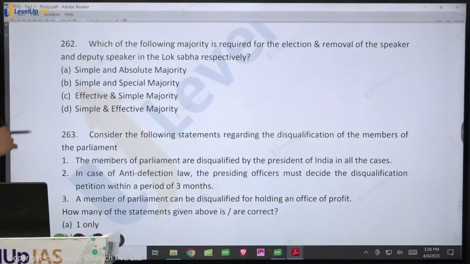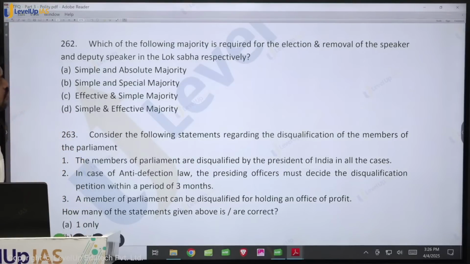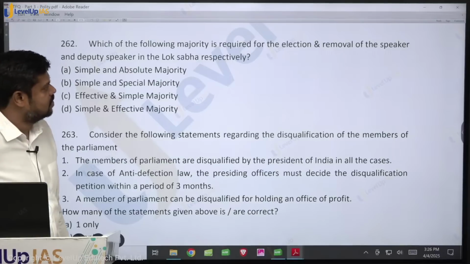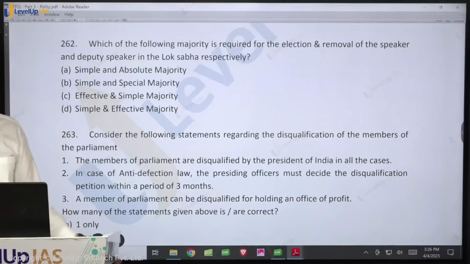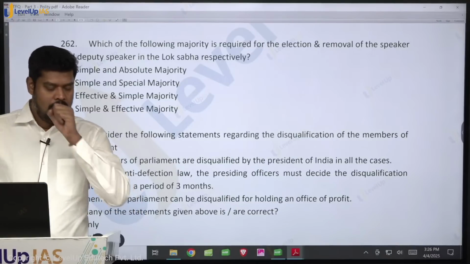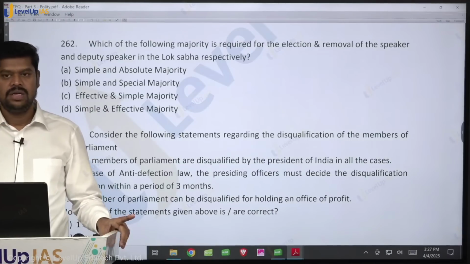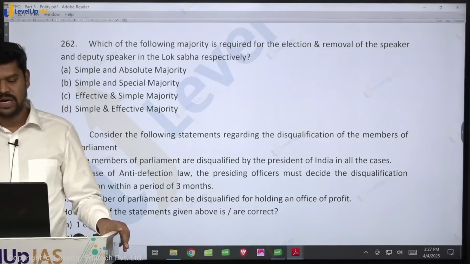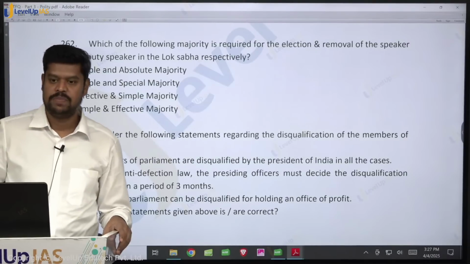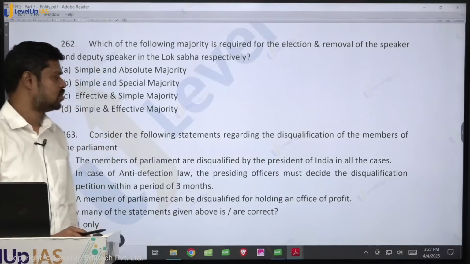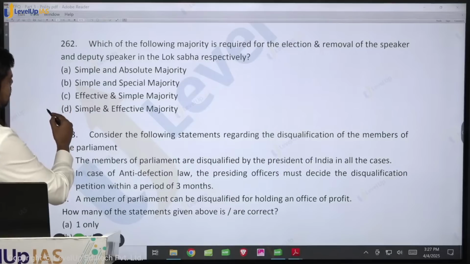So please give me the answer for this question. Which of the following majorities is required for the election and the removal of the speaker and the deputy speaker? For election, what majority? For the removal? The only qualification for someone to get elected as the speaker or the deputy speaker is that they should be a member of that particular house, that is the Lok Sabha. So what is the answer here? It is option D.